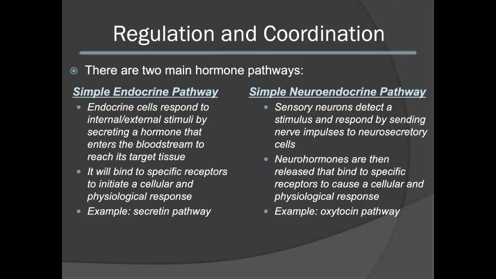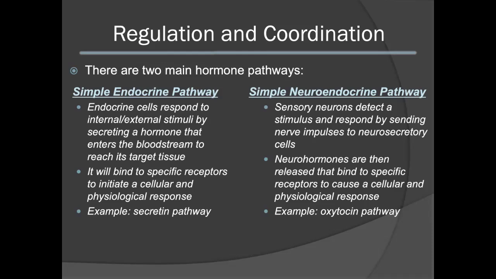There are two main pathways that are involved in the regulation and coordination of the endocrine system. These involve an endocrine pathway or the neuroendocrine pathway. In the endocrine pathway, endocrine cells will respond to stimuli, both internal and external, by secreting a hormone that then enters into the bloodstream to reach the target tissue. This hormone will then bind to specific receptors, as described in the previous slides, to initiate a cellular or physiological response. An example of this is the secretin pathway, or epinephrine pathway.